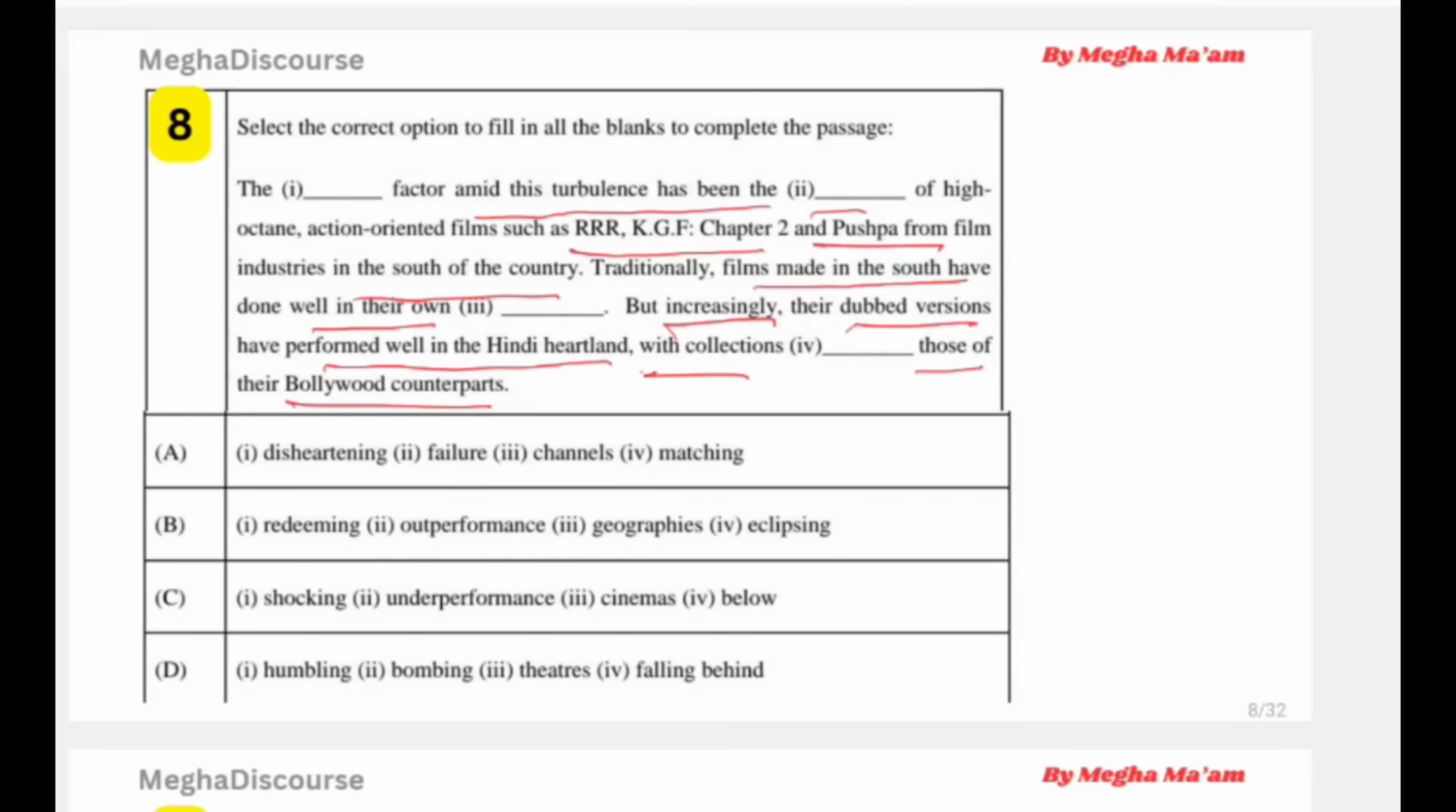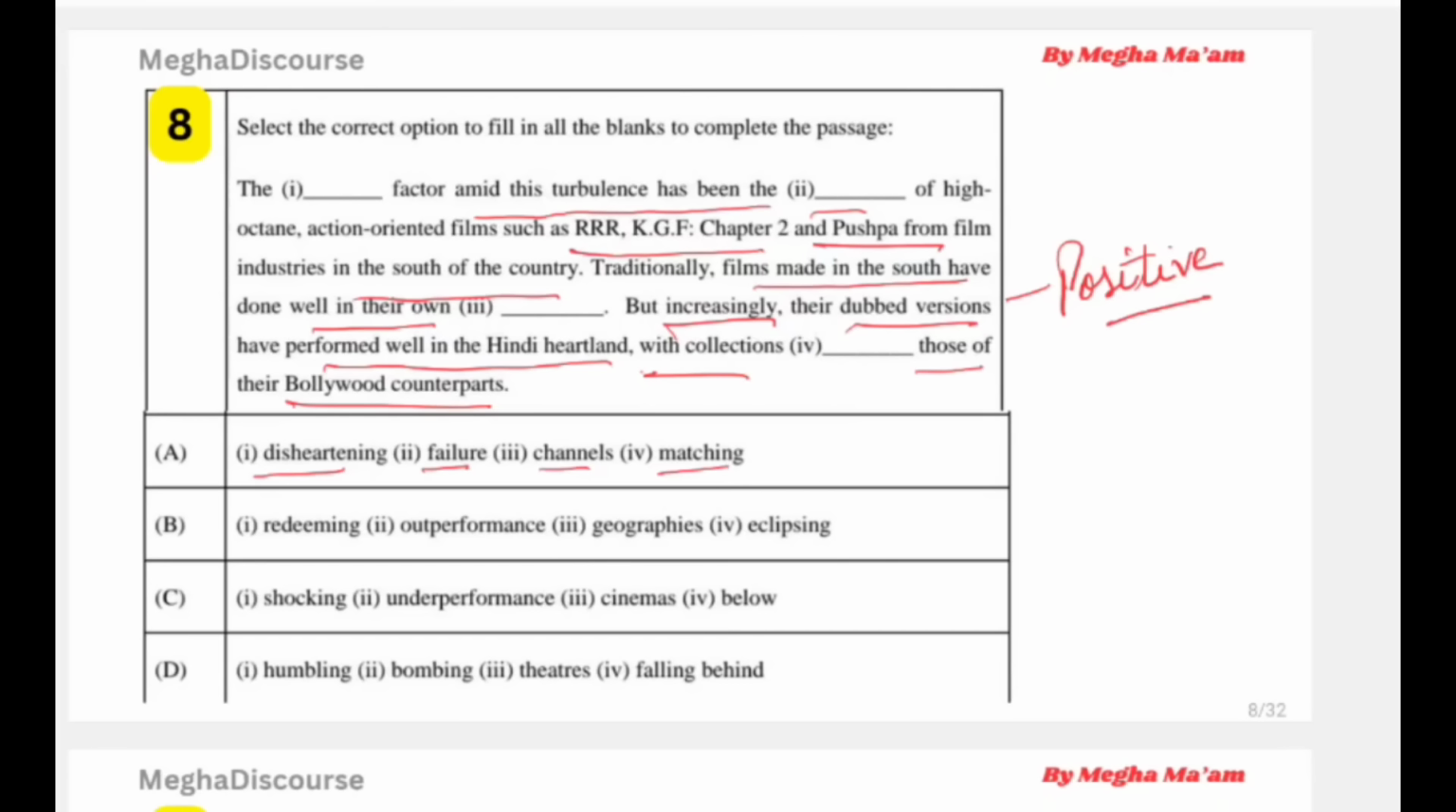So in a nutshell, this passage talks about how South Indian action films performed extremely well, even in the Hindi region, sometimes doing better than Bollywood movies. So you can say that the tone is positive. Okay, so the first thing you should keep in mind is that it is a positive tone. Now look at the options. First we have disheartening, failure, channels matching.